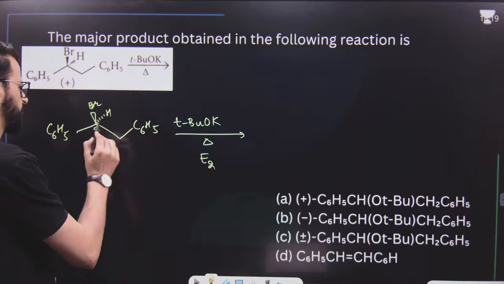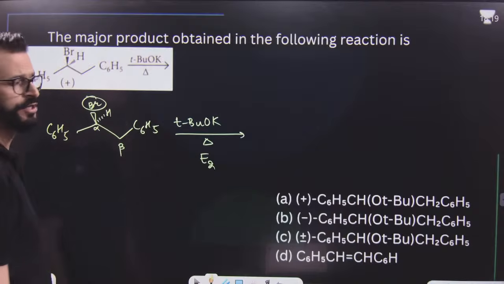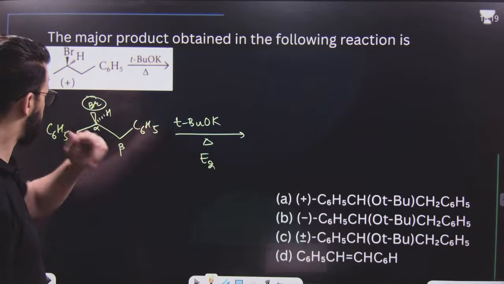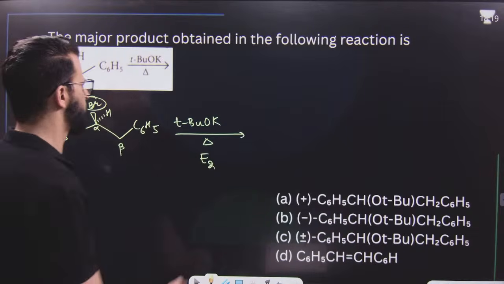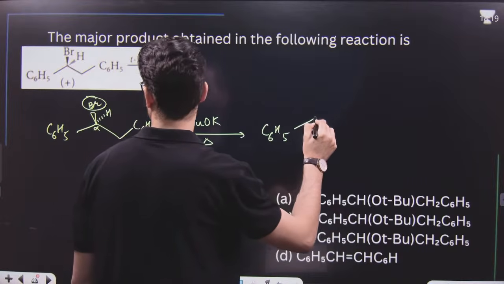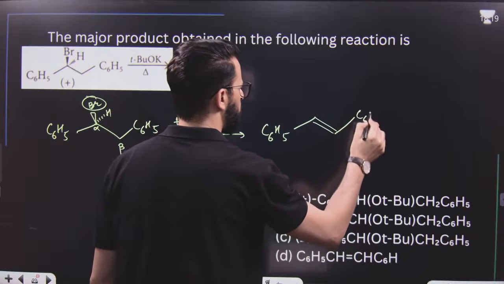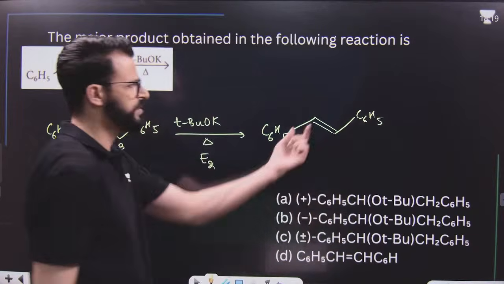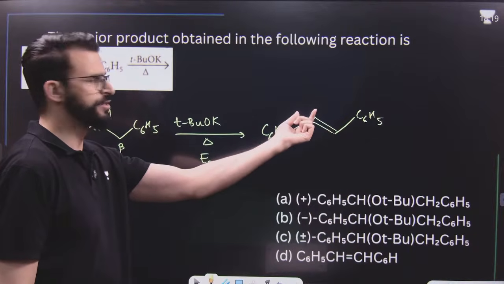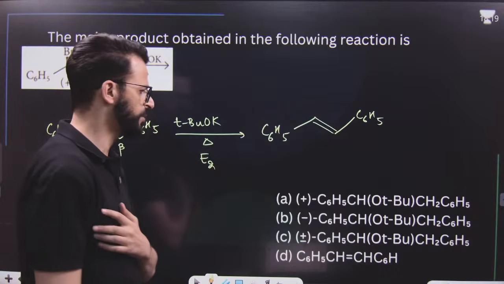This is alpha, this is beta. Remove halogen from the alpha position and remove hydrogen from the beta position. So you will get C double bond C, with one hydrogen in phenyl and another hydrogen in phenyl. That means azobenzene will be the product.